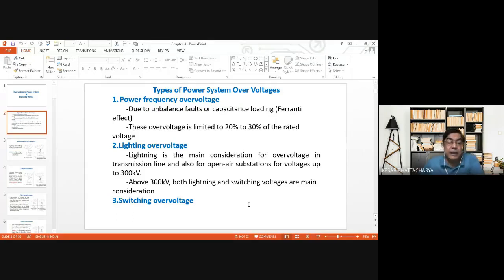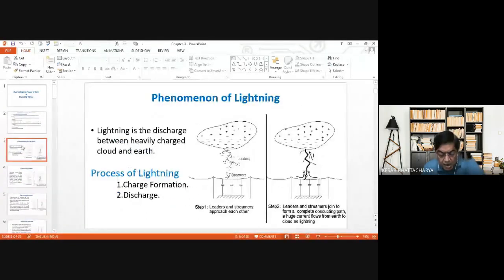Now, let us in brief discuss the mechanism of lightning discharge. Before we start, one thing we should clearly mention here: there are many theories which explain the mechanism of lightning discharge. There is no unique theory which is accepted globally. Many theories are applied to explain the mechanism of lightning discharge, and the theory which we shall discuss here is the one used mostly by engineers.